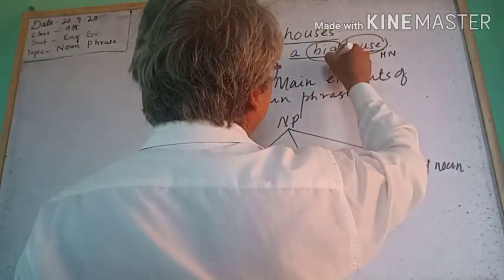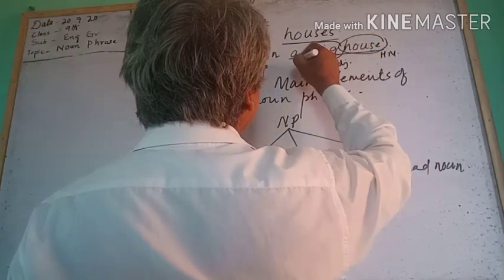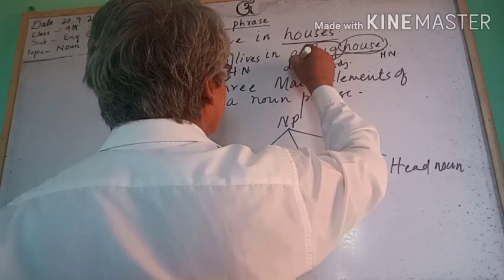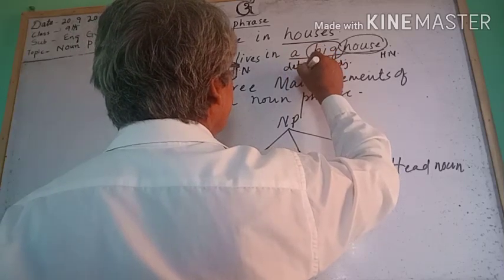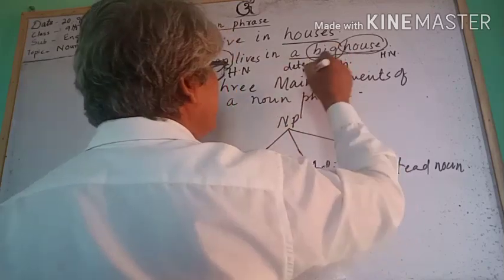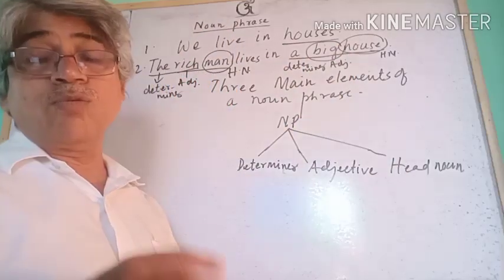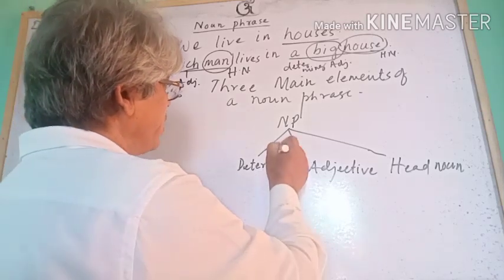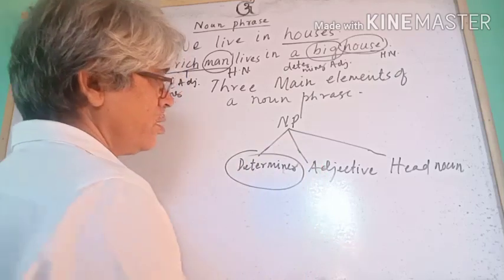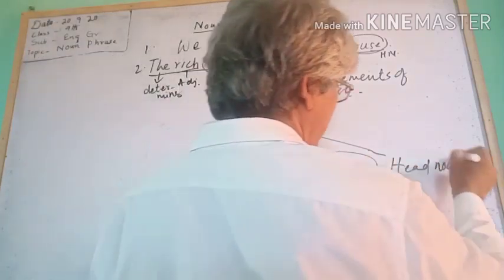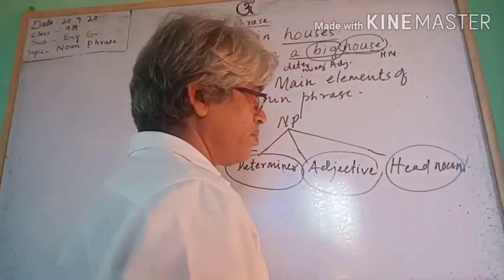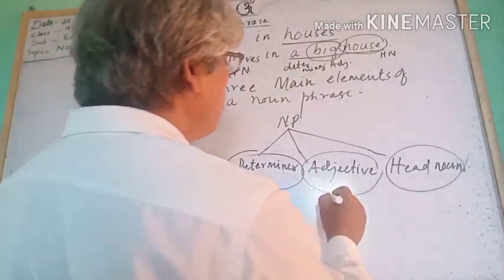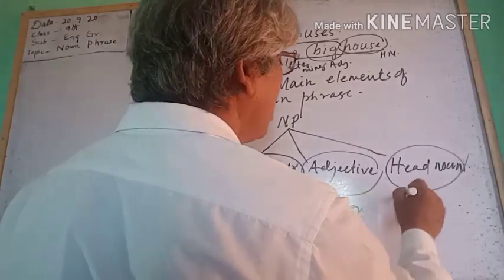Big is an adjective and a is a determiner. Got it? So we have three main elements of a noun phrase. They are determiners, adjectives, and head noun. Like a big house,